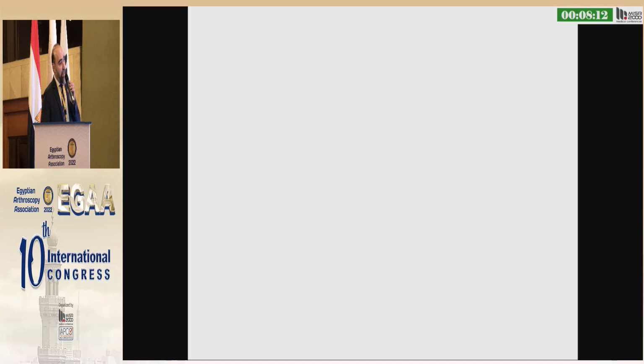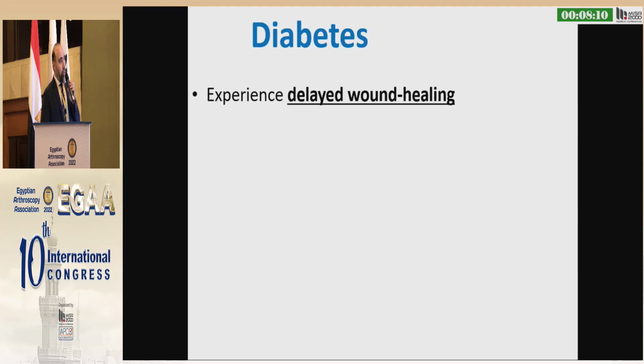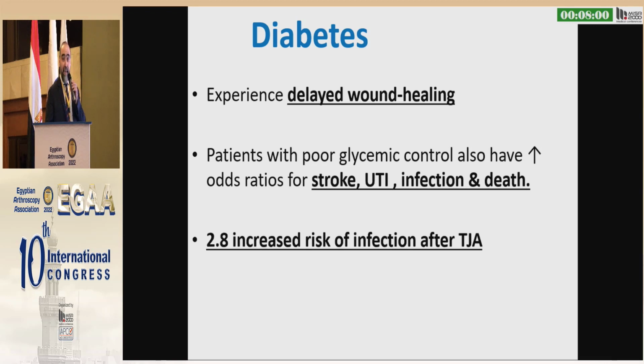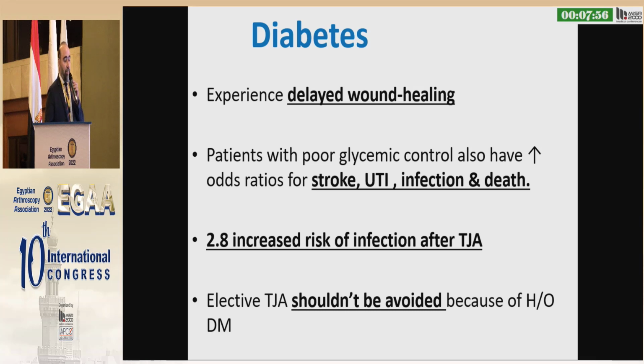Let's start with diabetes. We all know that they experience delayed wound healing, and those with poor glycemic control might encounter stroke, UTI, infection, death, with a nearly threefold increased risk of infection. But is this a contraindication? Well, elective total joint arthroplasty should not be avoided, let me repeat, because of a history of diabetes. We shouldn't refrain.